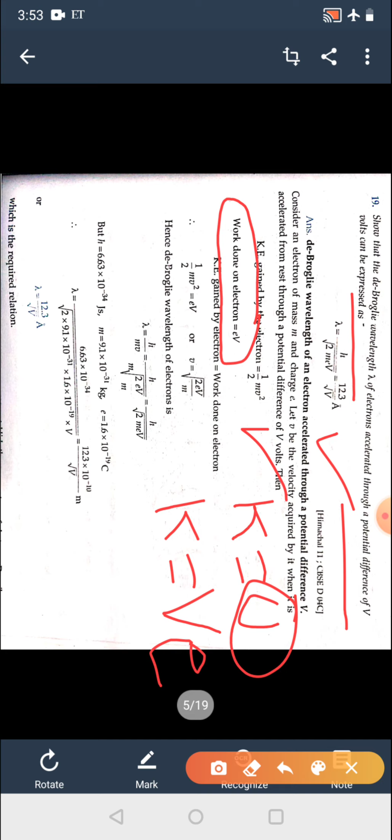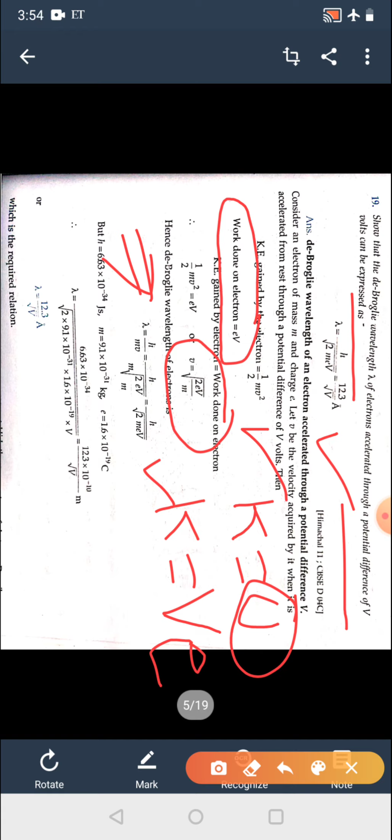So half mv square is equal to eV, where e is the charge of the electron. So v is equal to under root 2eV by m. So lambda is equal to h upon mv, that is h upon m under root 2eV by m, which can be written as h upon under root 2meV.